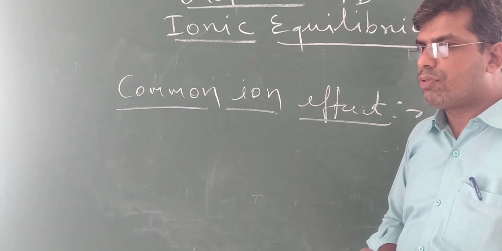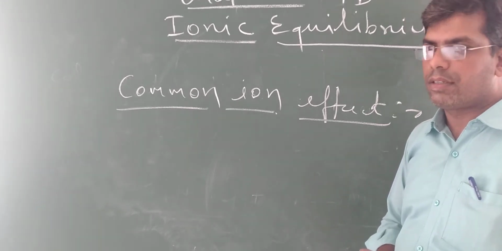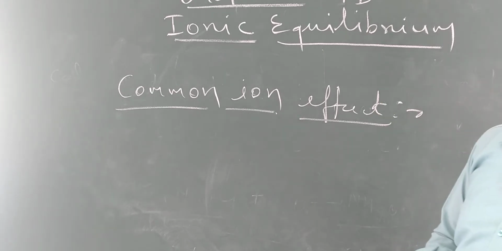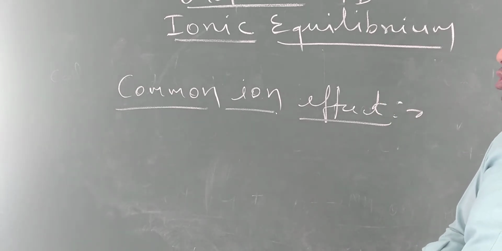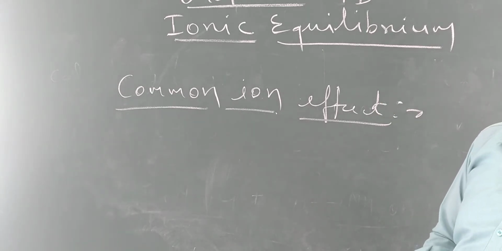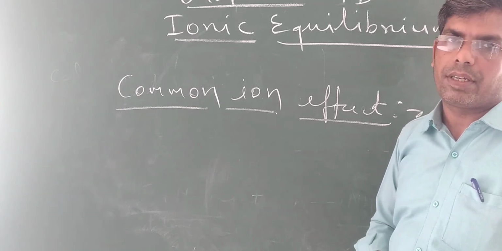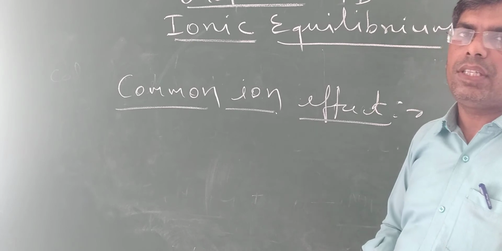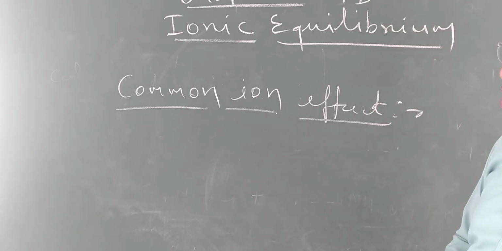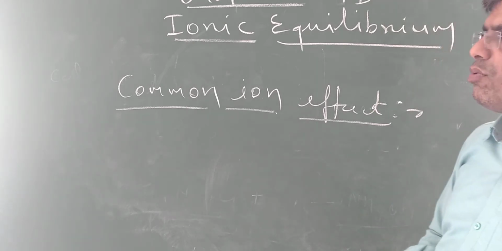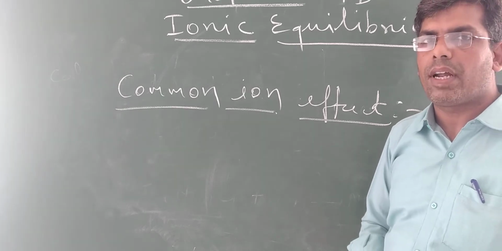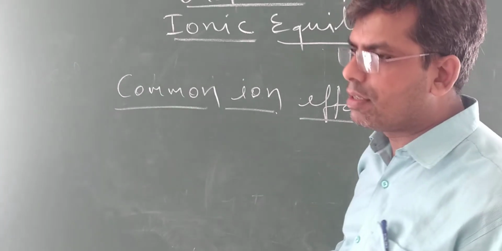According to this effect, if two electrolytes are taken, in which one is strong and another is weak, in presence of the strong electrolyte, dissociation of the weak electrolyte is suppressed.